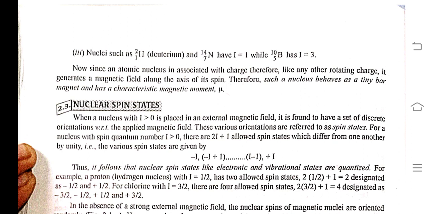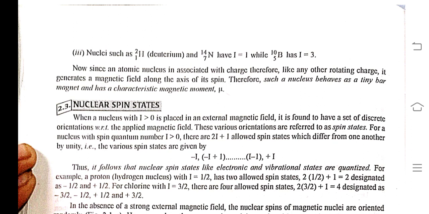Now, nuclear spin states. When a nucleus with I greater than 0 is placed in an external magnetic field, it is found to have a set of discrete orientations with respect to the applied magnetic field. These various orientations are referred to as spin states. For a nucleus with spin quantum number I greater than 0, there are 2I plus 1 allowed spin states which differ from one another by unity.